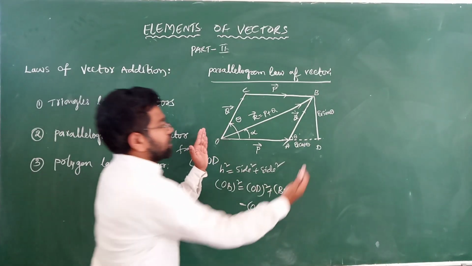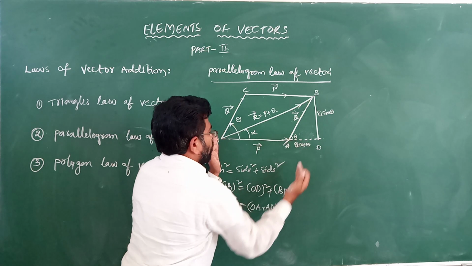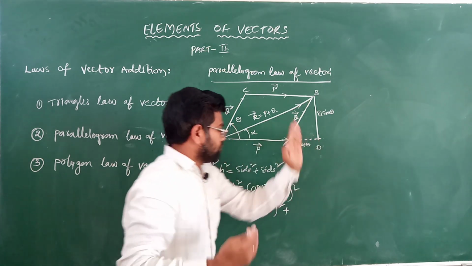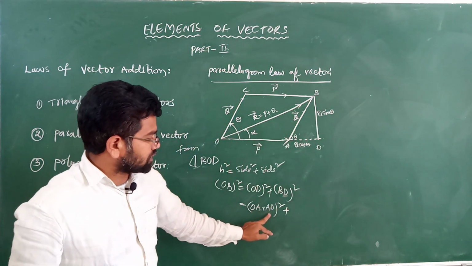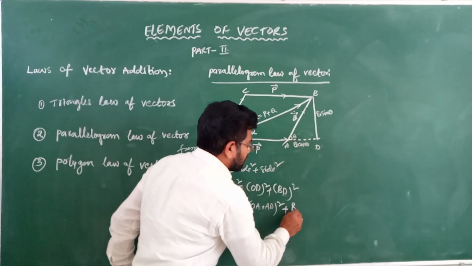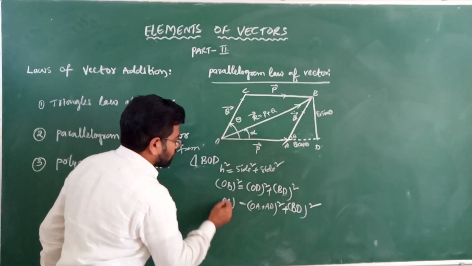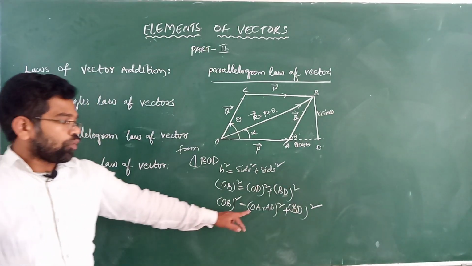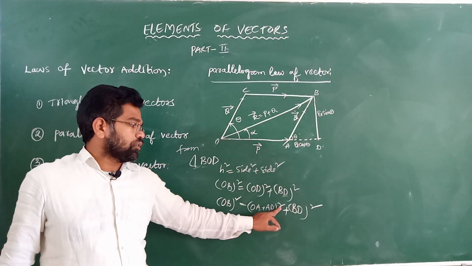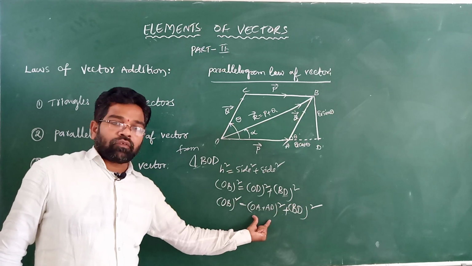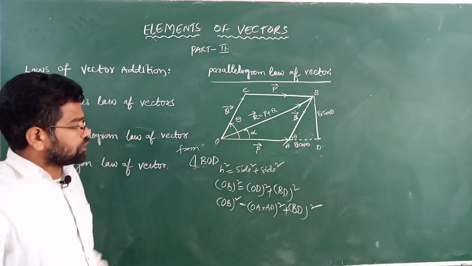What I am saying here, this OD distance is equal to OA and AD. So I wrote OA plus AD whole square plus BD whole square. This is OB value. OB square is equal to OA plus AD whole square plus BD whole square. It is in the form of A plus B whole square.